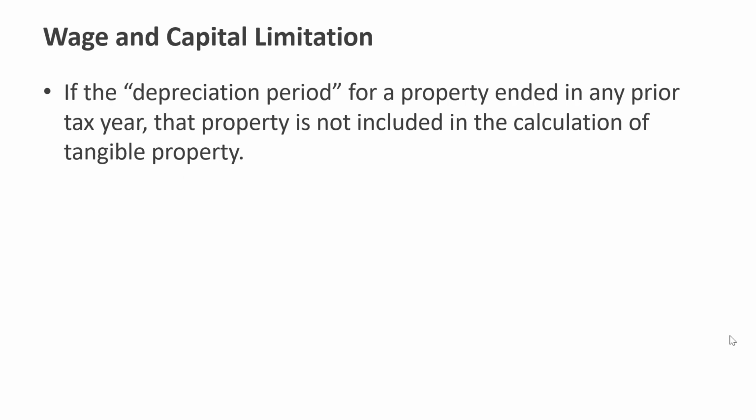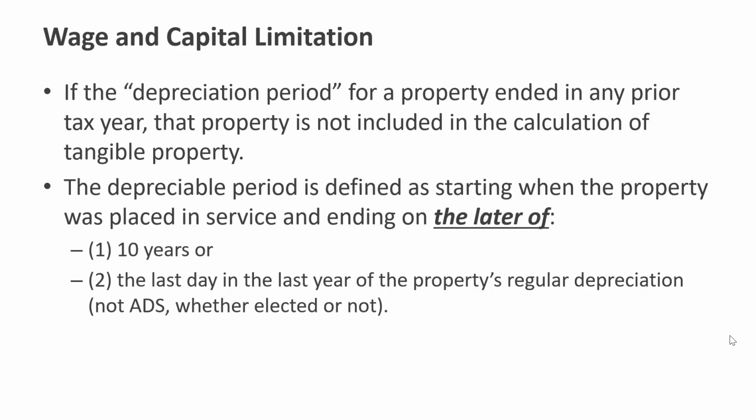So if the depreciation period for property ended in any prior tax year, that property is not included in the calculation of qualified tangible property. The depreciation period is defined as starting when the property was placed in service and ending on the later of 10 years or the last day in the last year of the property's regular depreciation. And that's not to consider alternative depreciation systems, whether they are elected or not.